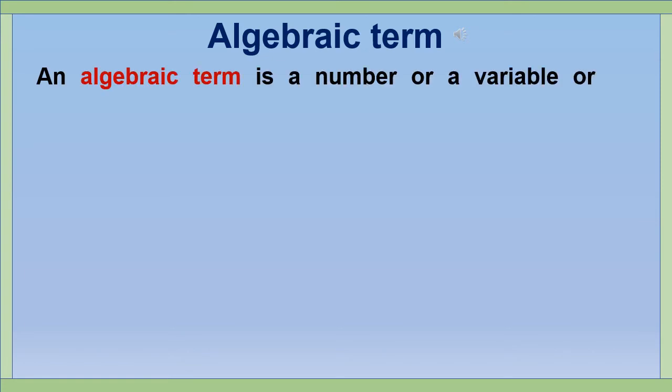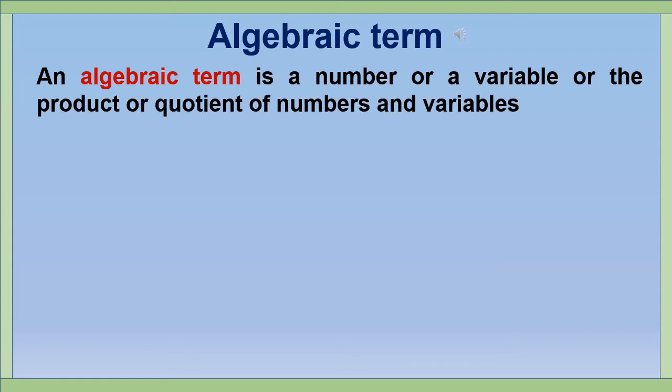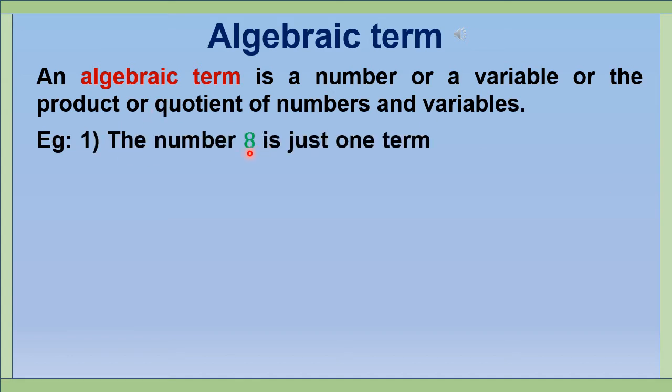Now I am going to talk about the algebraic term. An algebraic term is a number or a variable or the product or quotient of numbers and variables. For example, 8. The number 8 is just one term. If I add a variable here, it will be 8 plus x. Now we have two terms. Okay.